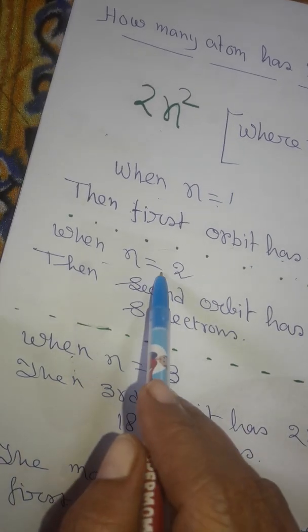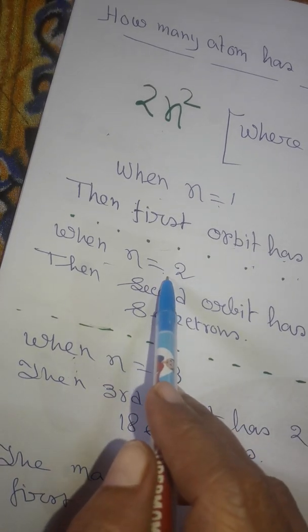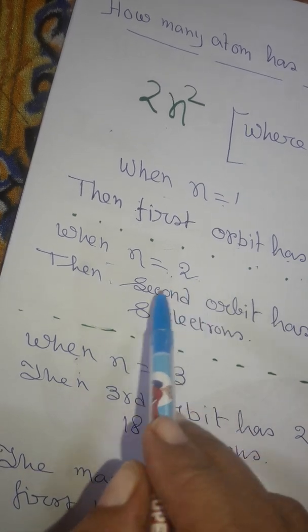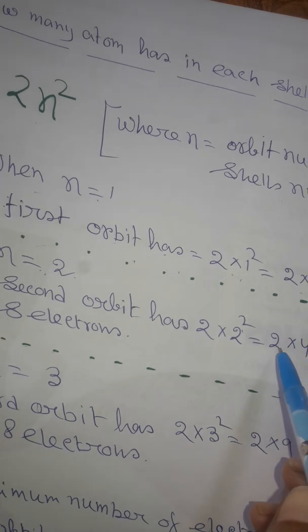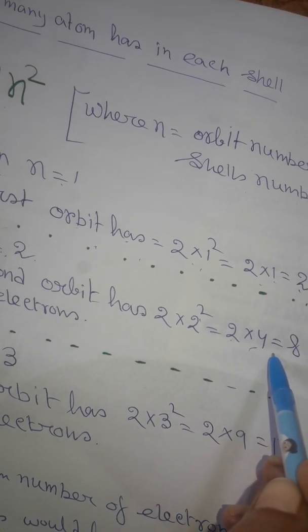When n is equal to 2, the number of the orbit is second. So the second orbit has 2 into 2 square. That means 2 into 4, which is equal to 8.